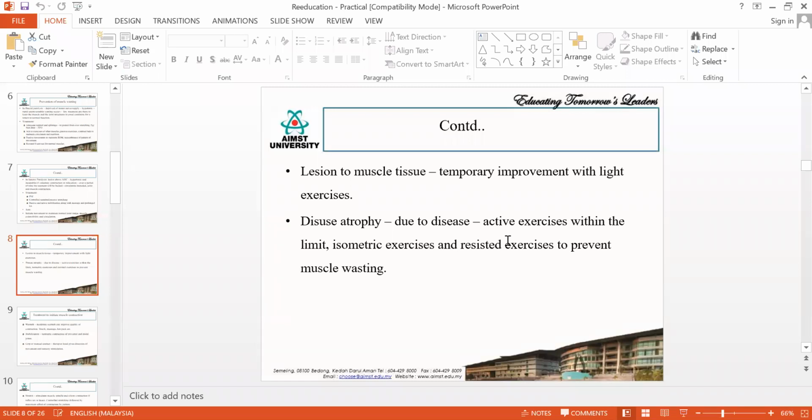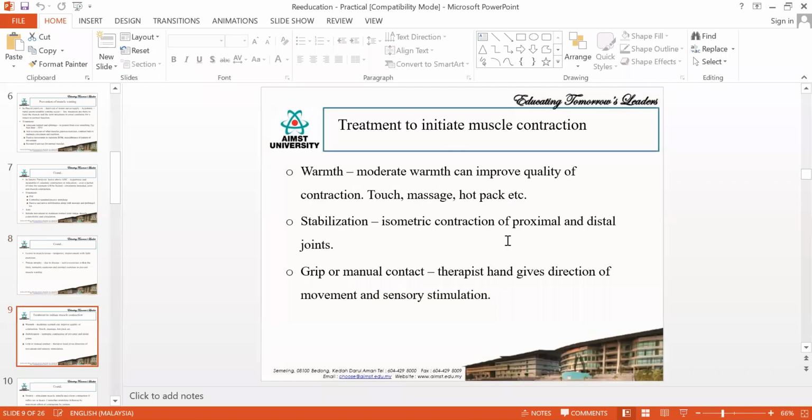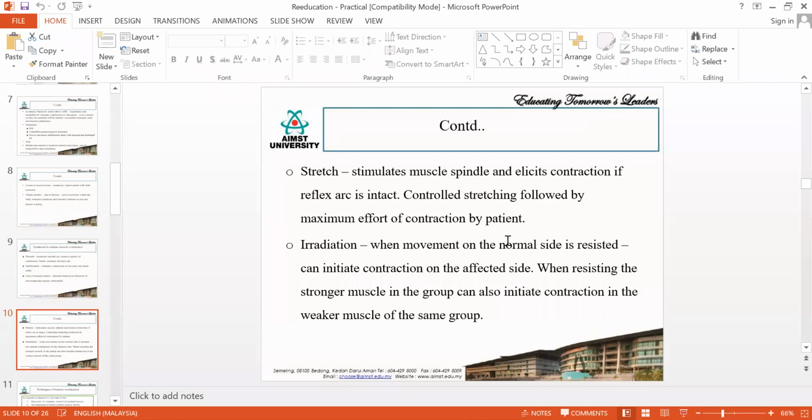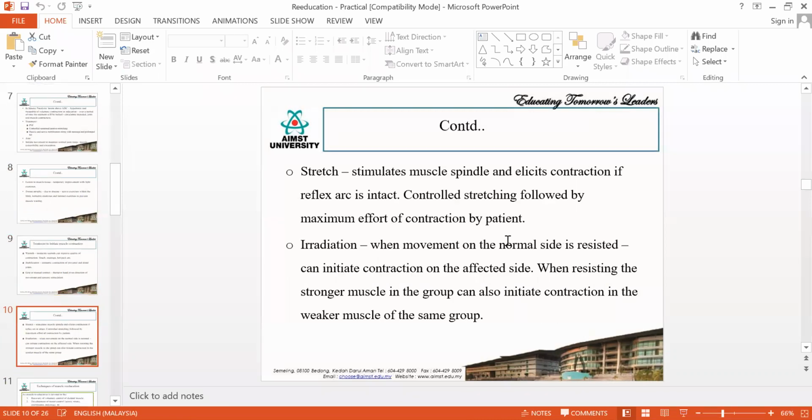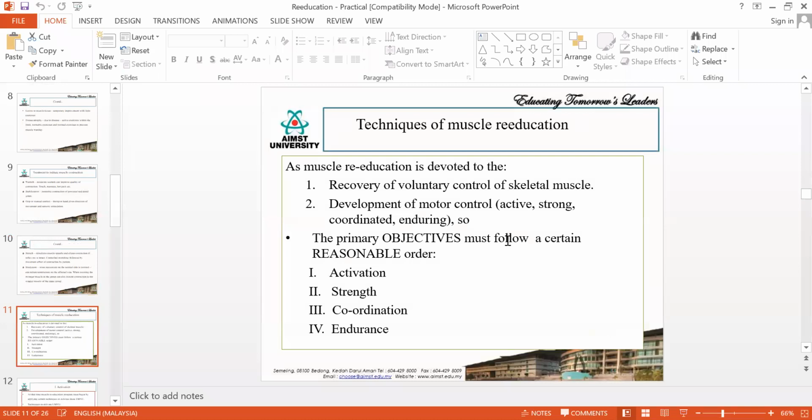For muscle atrophy, you will be using active exercises, isometric exercises, and assisted exercises. Is that clear? Then next is to initiate the muscle contraction. To initiate the muscle contraction, you will be using these techniques. You have 5 techniques. Then to improve the muscle contraction, you will be having 4. One is to activate the muscle, to strengthen the muscle, to improve the coordination, and to improve the endurance.